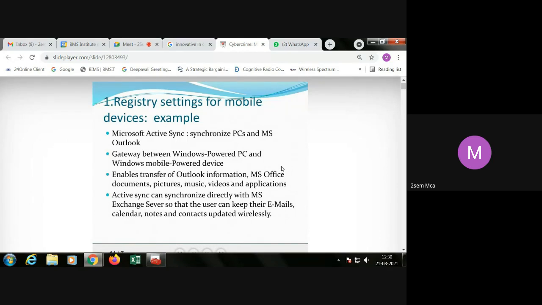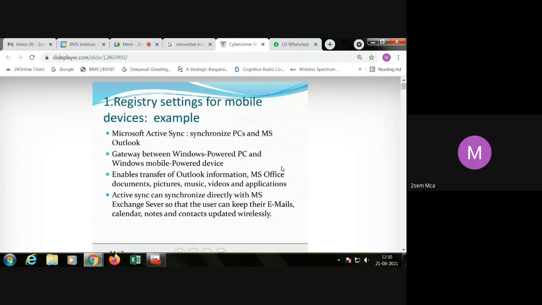I'm not only talking about the desktop or laptop machine; this enabling also happens with your mobile device, the Windows Phone. Previously Windows Phones were there. Nowadays Windows Phones are completely dropped from the market, because Android is now leading the market, whereas iOS is coming up in parallel. Android share is more than 60%, whereas iOS is less than that, and Windows exists nowhere in the mobile market.